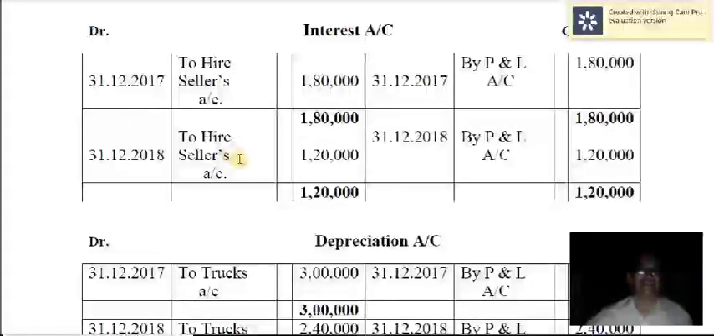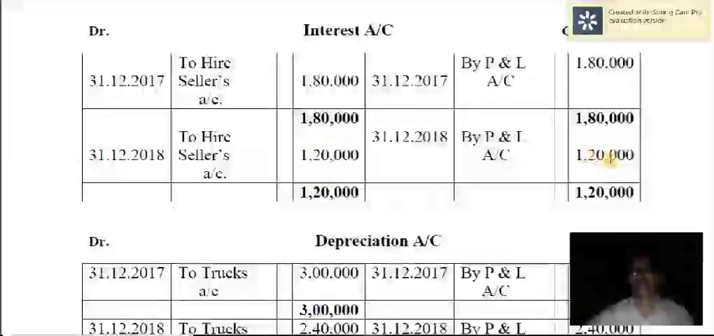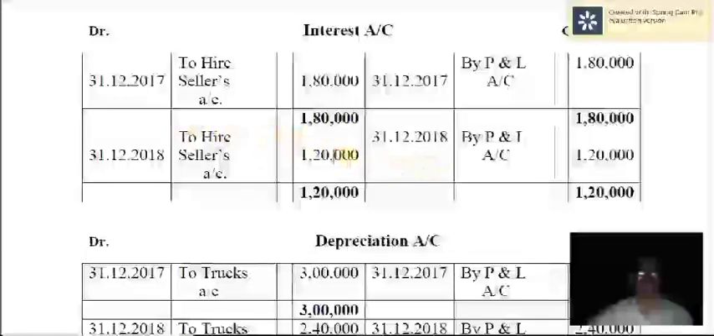Then second year interest is 1,20,000. Interest account is debited, debit the expenses and losses, and therefore it is due to hire sellers, 1,20,000. It is credited to their account, and it is closed by transferring the balance to profit and loss account. Nominal accounts are closed at the end, therefore there is no balance whatsoever.